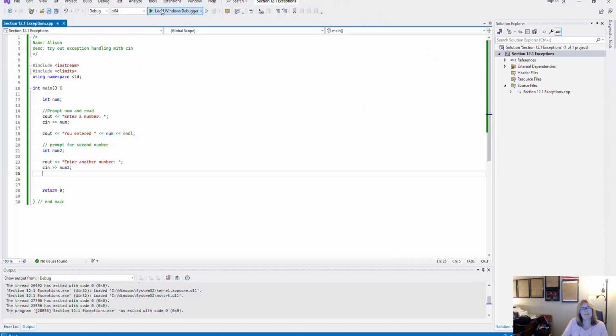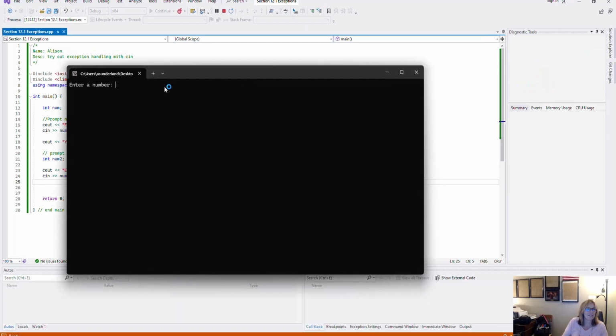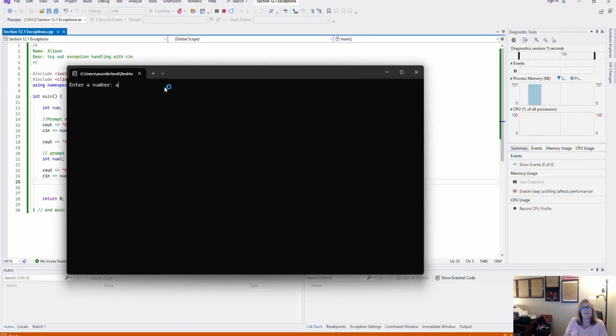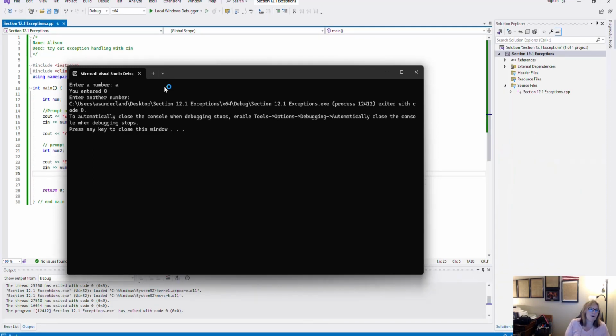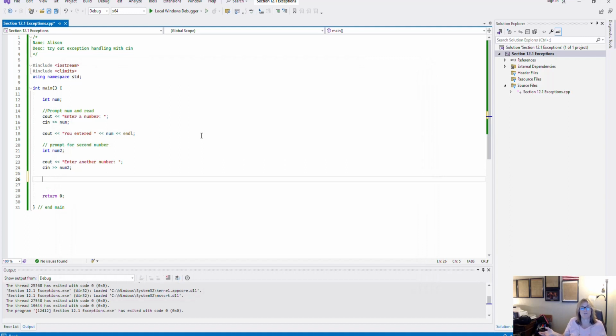But what happens if they key in something invalid in the first input? Let's say, for instance, they key in something that is non-numeric. What do we think is going to happen? Well, it definitely told me that I entered something, but then it didn't wait for that second prompt like it did the first time. It didn't wait for it. That's because the input stream is in failure. And as a result, this second read, because the input stream is in failure, the second read will not wait.